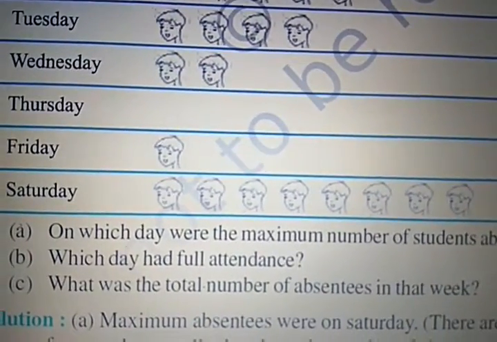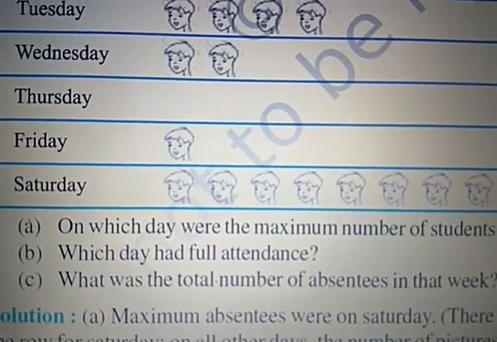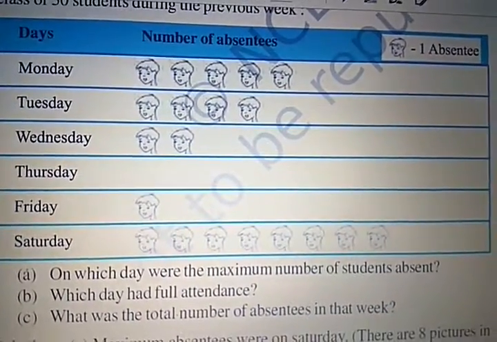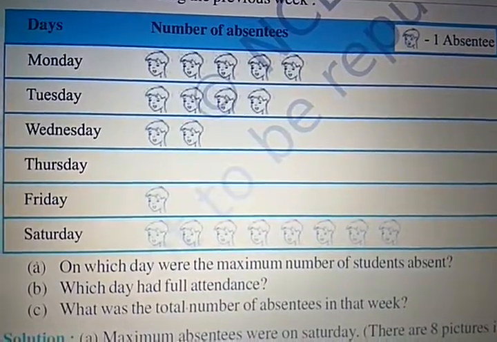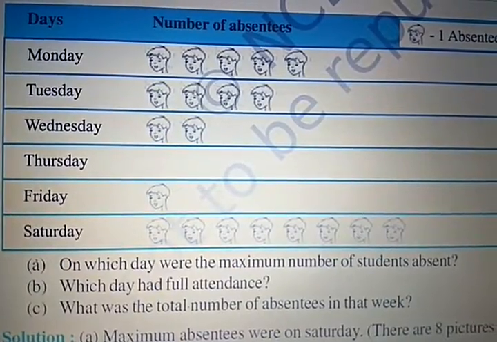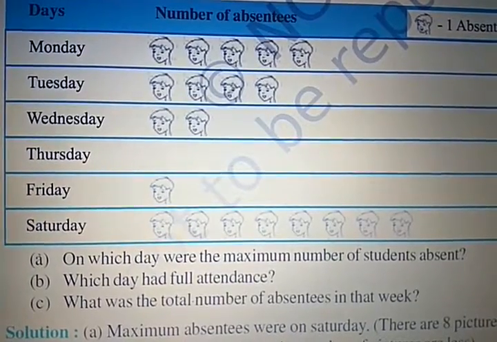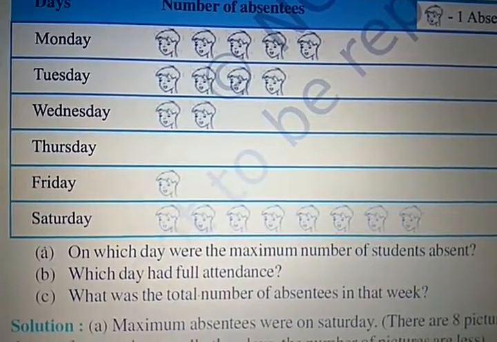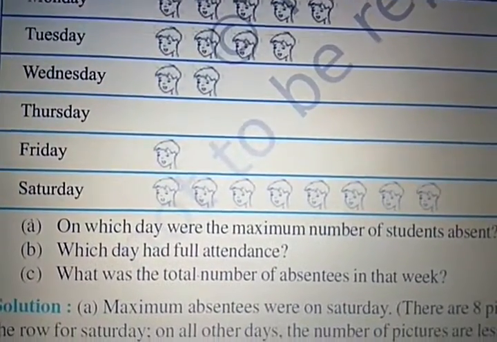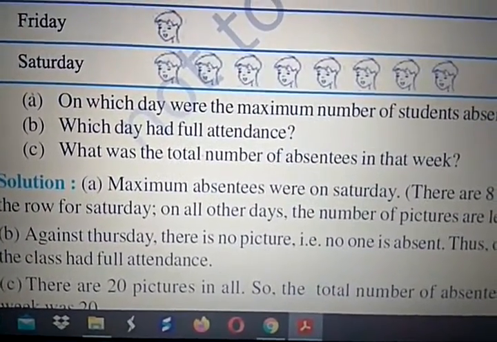See question C: what was the total number of absentees in that week? So this is the pictograph of absentee students. Monday 5, Tuesday 4, 5 plus 4 is 9, Wednesday 2, 9 plus 2 is 11, Friday 1, 12, and Saturday 8, 12 plus 8 is 20. So total, how many students during the whole week? 20 students were absent during the whole week. So the answer, there are 20 pictures in all.